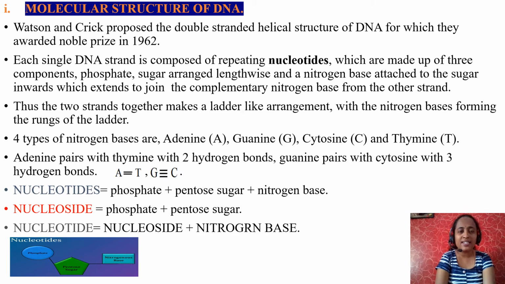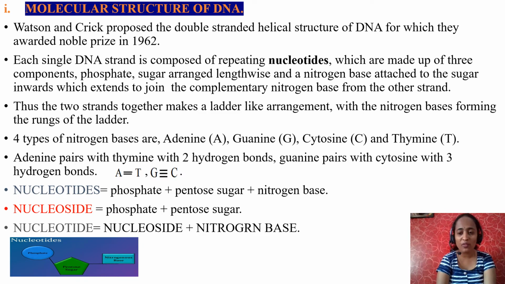Each single DNA strand is composed of repeating nucleotides. DNA is composed of nucleotides. What are nucleotides? It is a combination of three components. What are those three components? Nucleotide is made up of three components, that is phosphate group, pentose sugar and nitrogen base. These three together are called nucleotide.